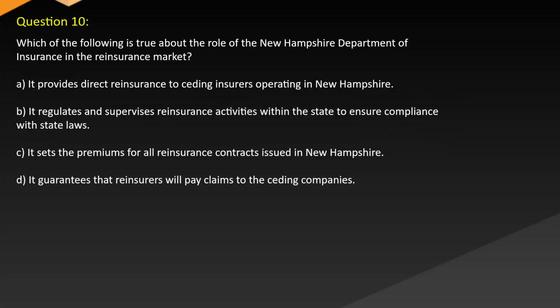Question 10. Which of the following is true about the role of the New Hampshire Department of Insurance in the reinsurance market? A. It provides direct reinsurance to ceding insurers operating in New Hampshire. B. It regulates and supervises reinsurance activities within the state to ensure compliance with state laws. C. It sets the premiums for all reinsurance contracts issued in New Hampshire. D. It guarantees that reinsurers will pay claims to the ceding companies.